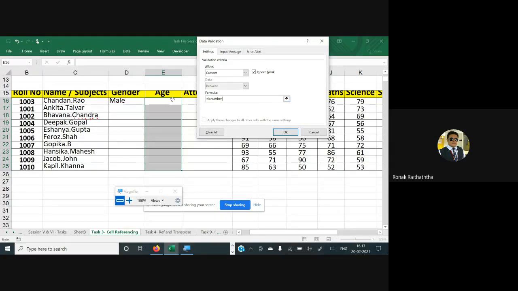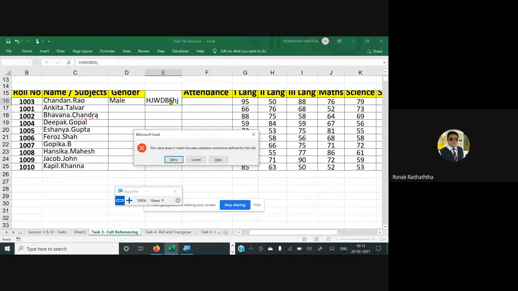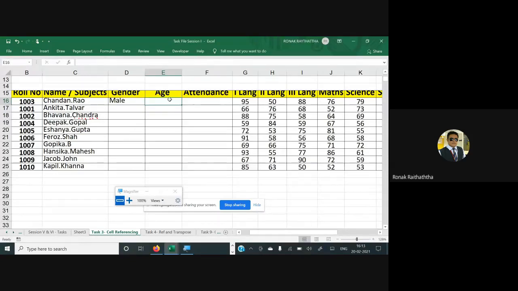And the reference would be the first and foremost cell. In this case, it's going to be E16. Please make sure, my dear friends, there is no dollar sign, neither before E nor before 16. Closing the bracket, pressing enter. Now, if you try to enter anything over there which is text, it should disallow you. But if I write something in number, it is allowing me to do so.